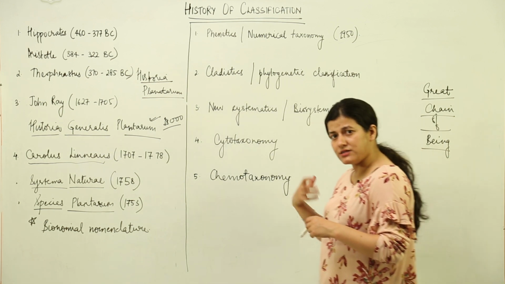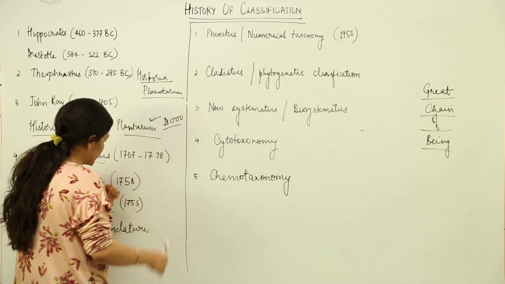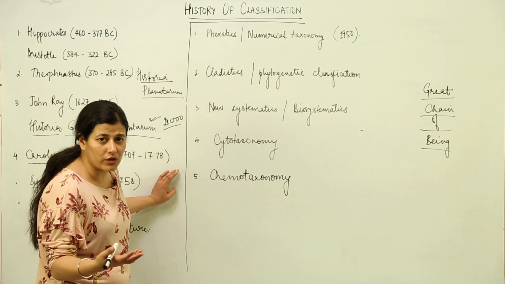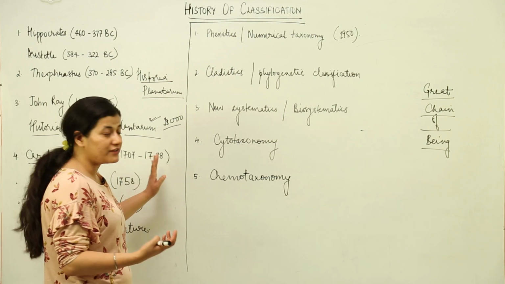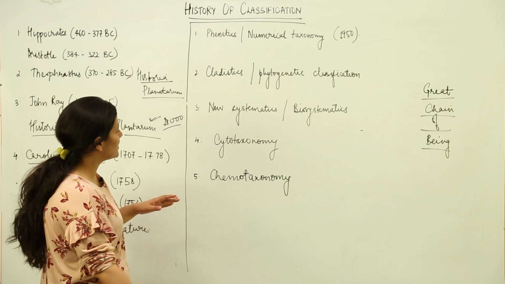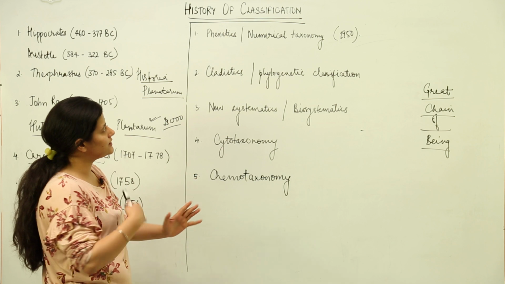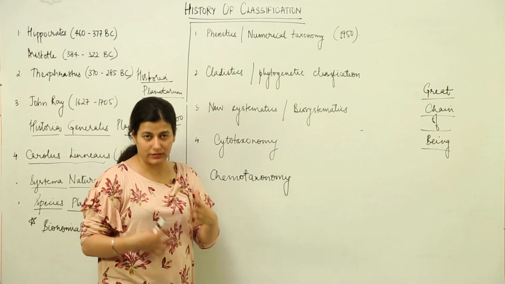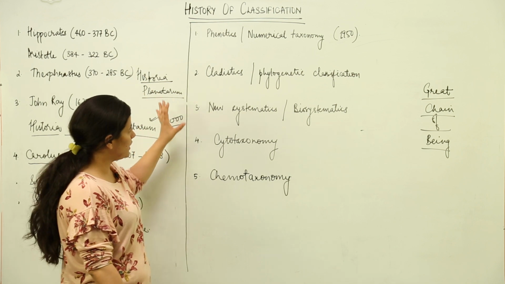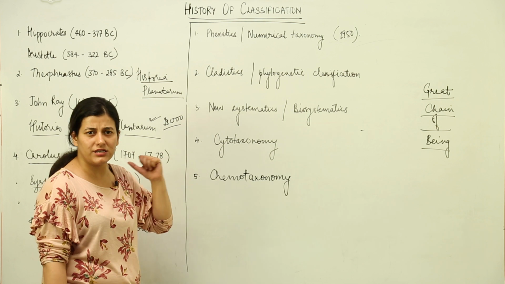Then came many classification scientists who proposed systems, like Bentham and Hooker. On the basis of the natural system of classification, they also proposed some classification mechanisms. Now, we are going to see how this entire taxonomic study has evolved over the course of history. First of all, there was the natural system of classification till 1800, in fact till 1900.